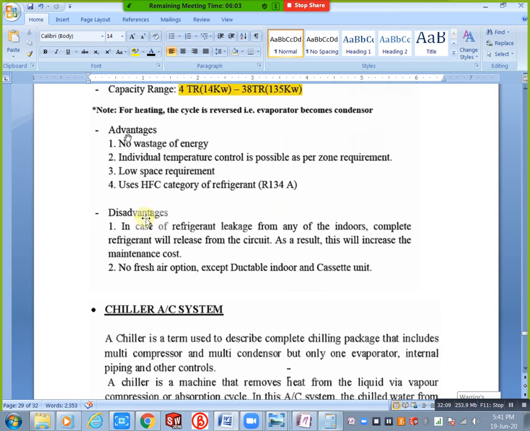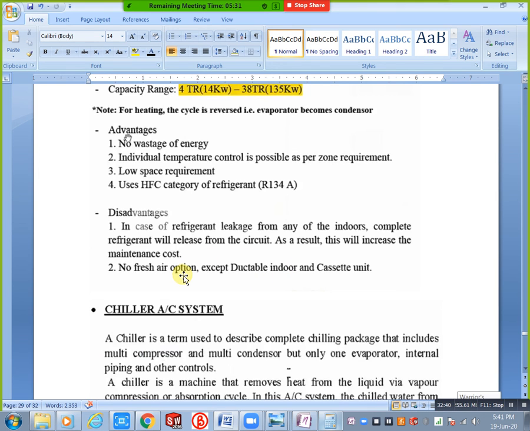No fresh air option here except ductable indoor and cassette unit. For example, the cassette is ceiling mounted, and we can use it for fresh air. And for ductable also we need to mention fresh air. Except these two, if you use split, like high wall type, normal type, or tower type, we do not need that. For window type, you can consider there is no fresh air for that purpose. This is VRF and VRV.